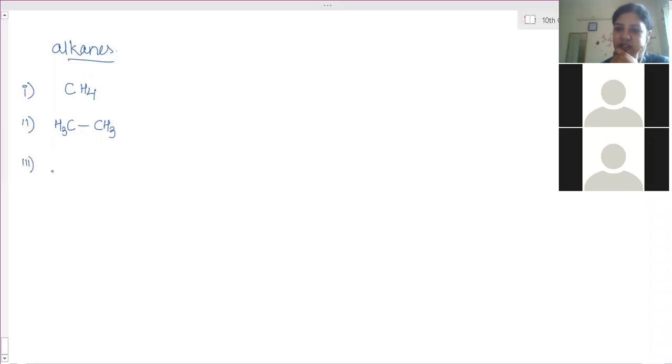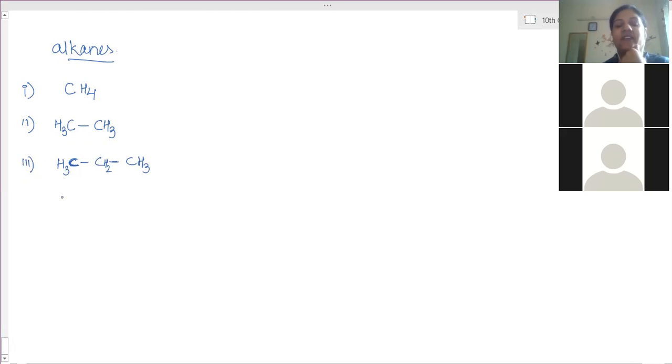Third one. The third member is with 3 carbon atoms: 1, 2, 3. Right? Now this carbon atom, how many electrons are left? 3. So 3 are shared with hydrogen, H3. This carbon atom, how many are already shared? 2. How many left? 2. This carbon atom, how many electrons shared? 1. Left out? 3. Done?